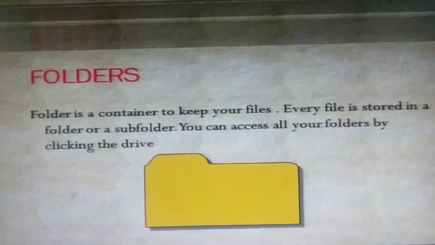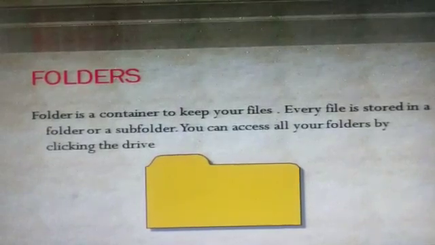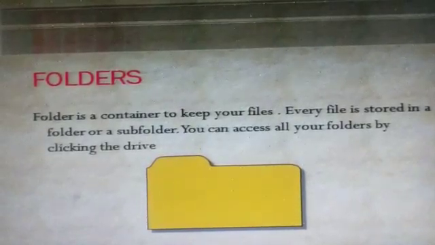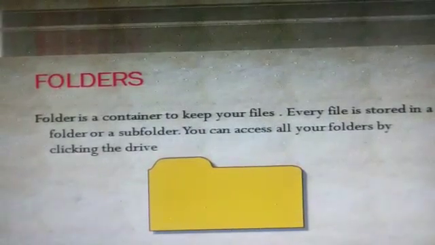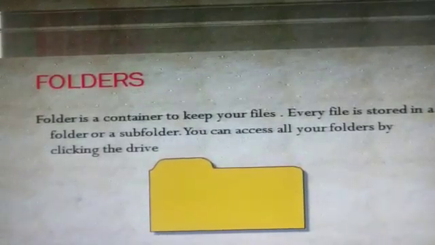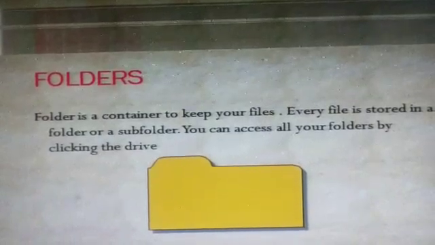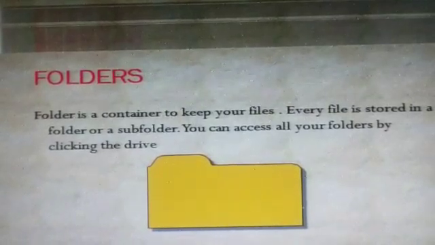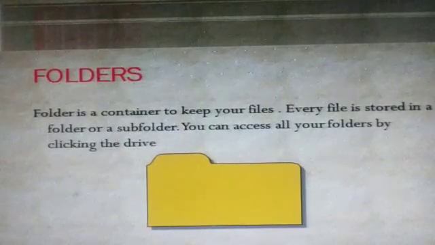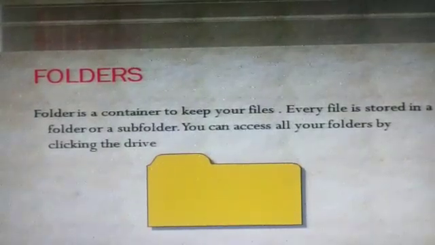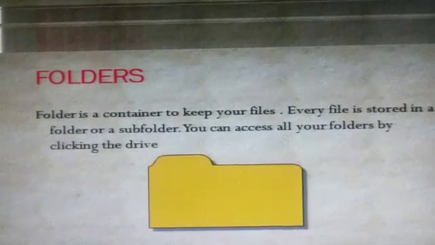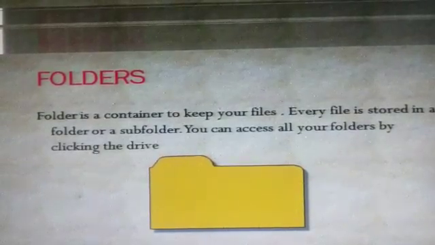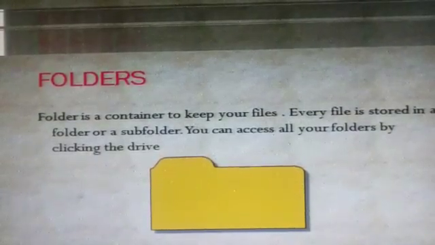Every file is stored in a folder or a subfolder, and you can access all your folders by clicking the drive. If you open your folder, you will see so many files there. If you want a picture file, you click on that picture file.